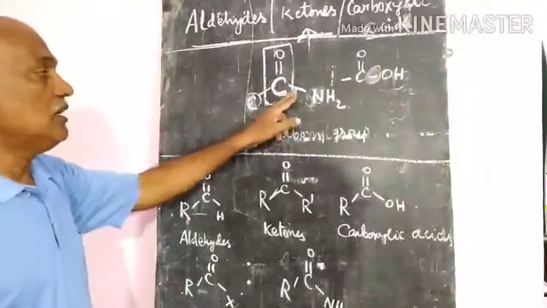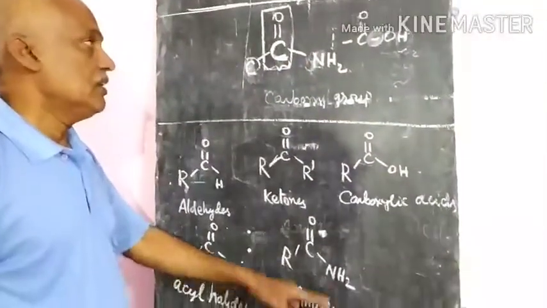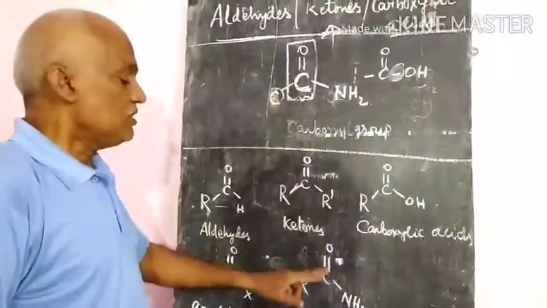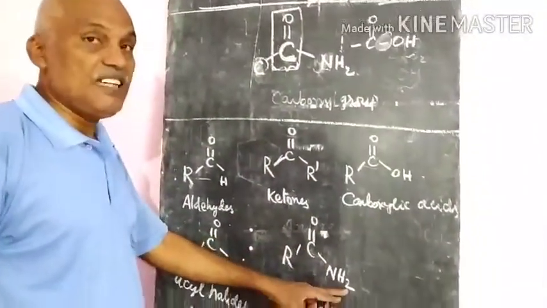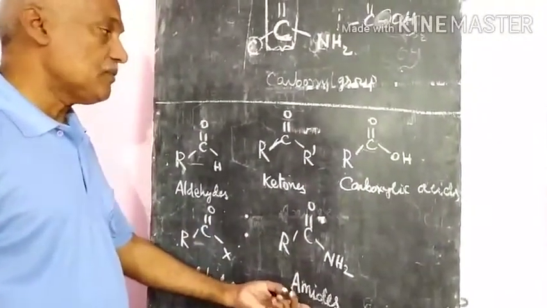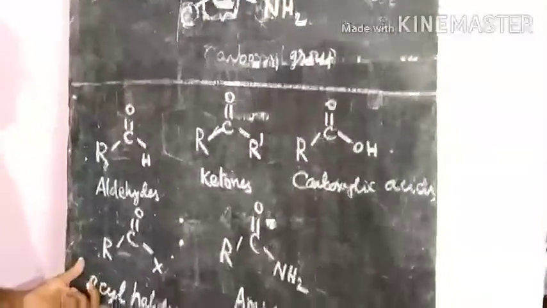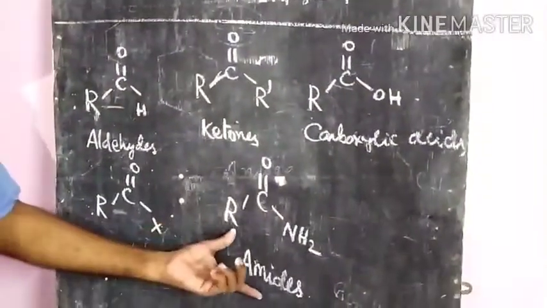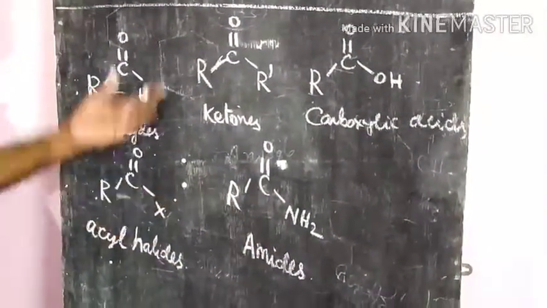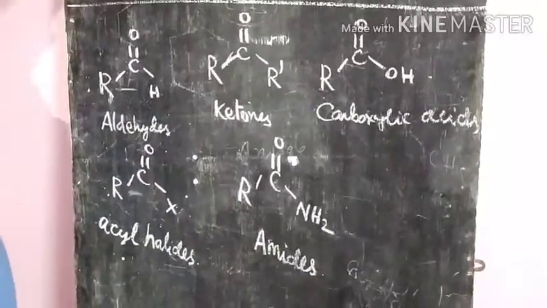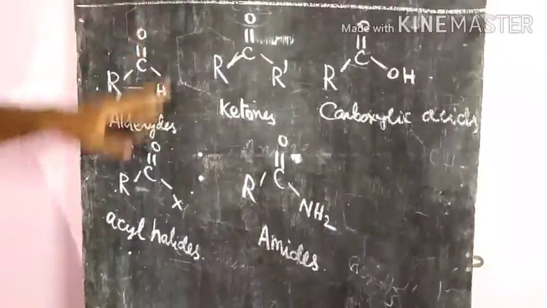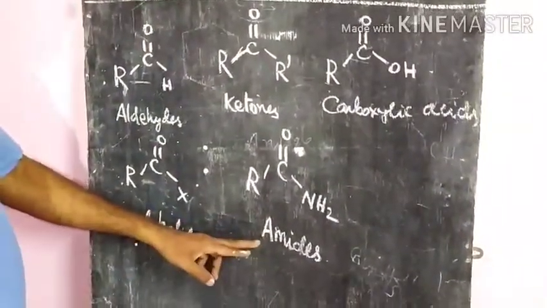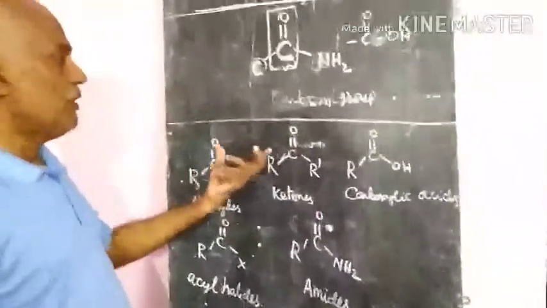Okay, they are called the amides, that is carbon atom, C double bond O, NH2 if it is there. So that is called the amides. And again, acyl halides and amides are another group of compounds related to these aldehydes, ketones and carboxylic acids. So this is also an important one.